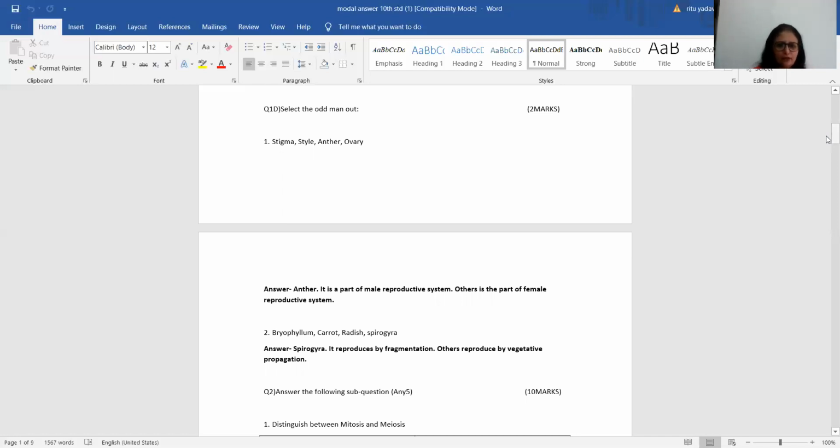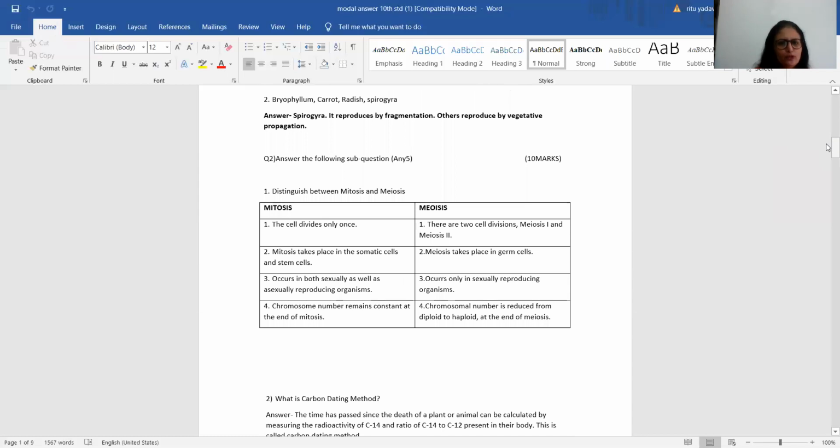Second, bryophyllum, carrot, radish, Spirogyra. Correct answer is Spirogyra. It reproduces by fragmentation, whereas others reproduce by vegetative propagation. So students, first question, all objectives. I hope you all have scored full marks in this. Let's move on to the second question.